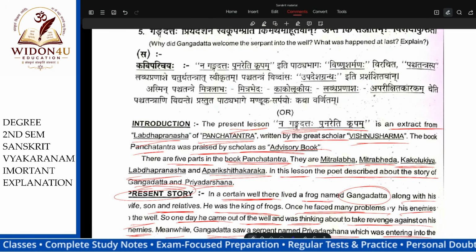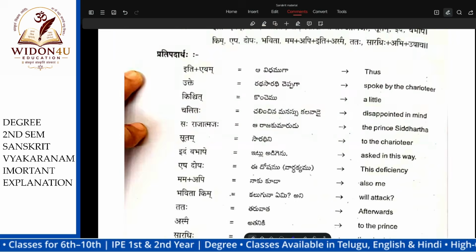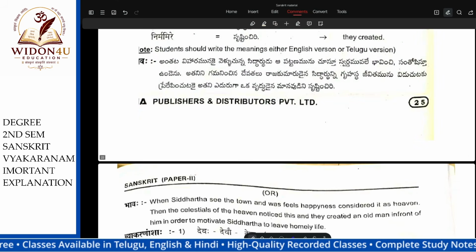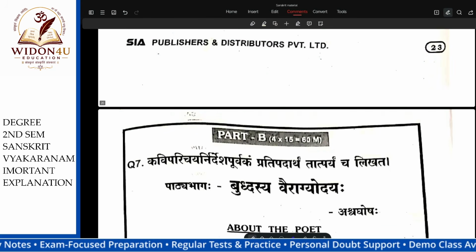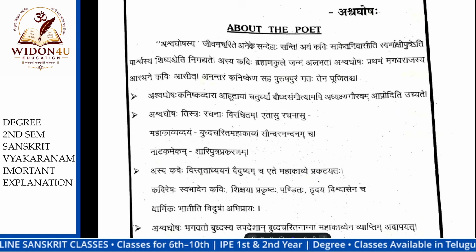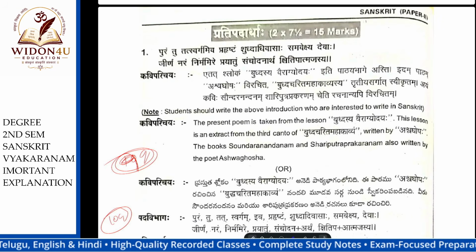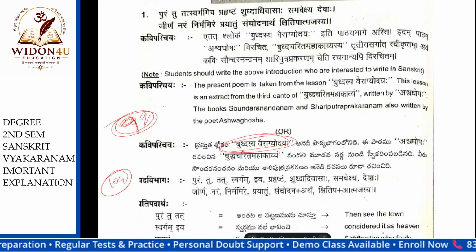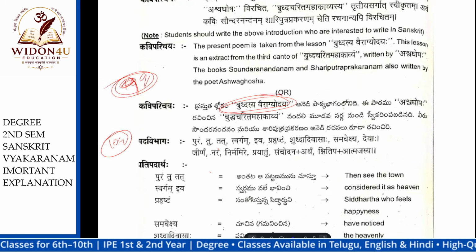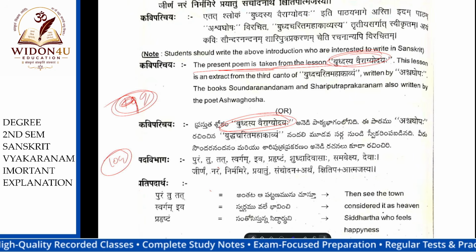Okay. Next one is, see, just read the first 6. That's enough. The first one is about this lesson, Buddhasya Vairagyodayam, the liberation of Buddha. The poet introduction is simple. The present lesson poem is taken from the Buddhasya Vairagyodayam, from the Buddhacharitam, written by Ashvaghosha.